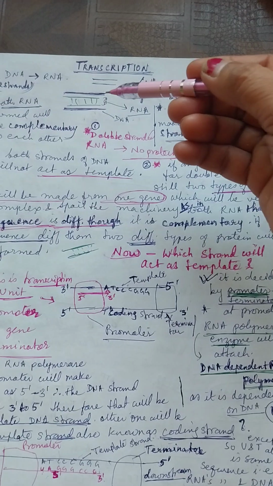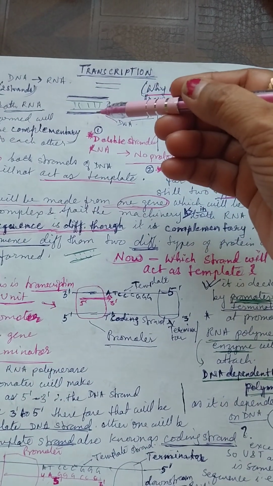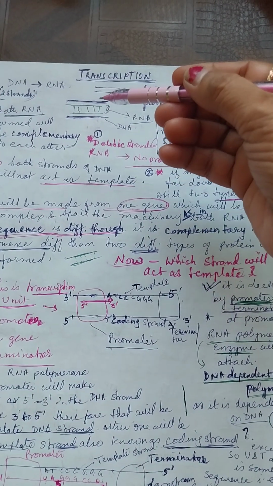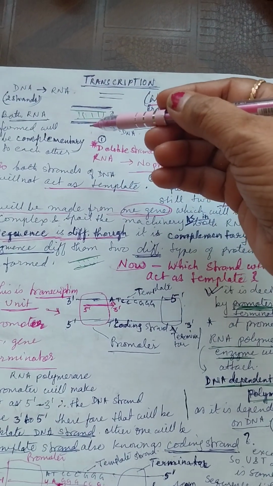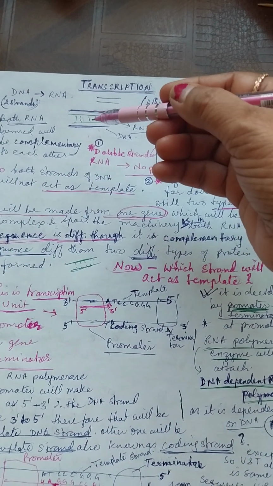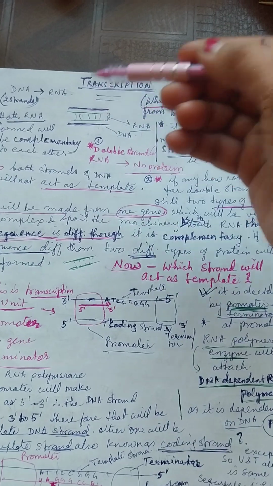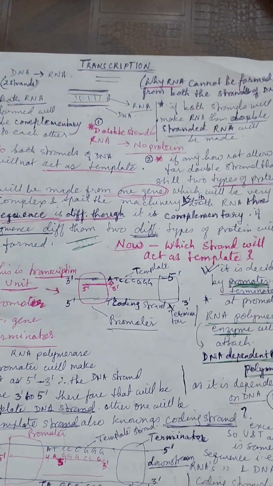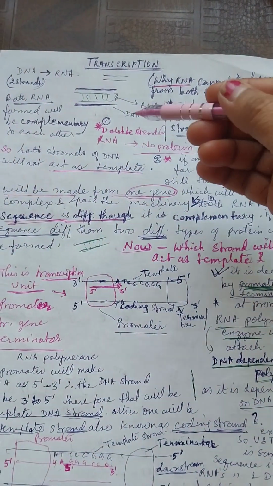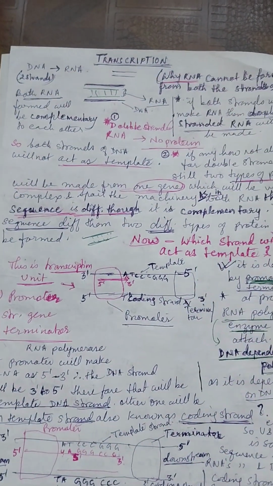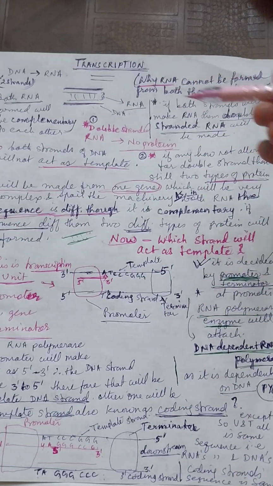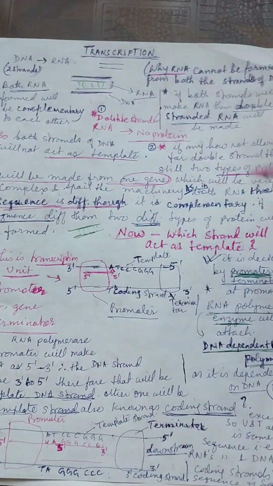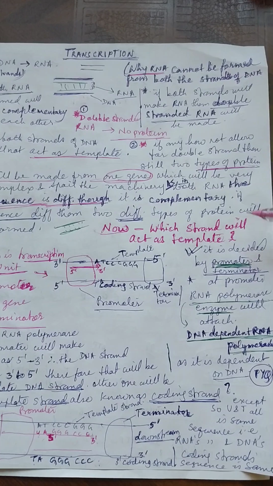See, DNA is double-stranded, so this strand is complementary to this one. So if RNA is formed from this strand and again RNA is formed from this strand, these two strands of RNA will become complementary to each other and a double-stranded RNA will be formed. Now the problem is that double-stranded RNA does not make any protein. Second point, anyhow if it is stopped so that these two do not become double-stranded, then what will happen?